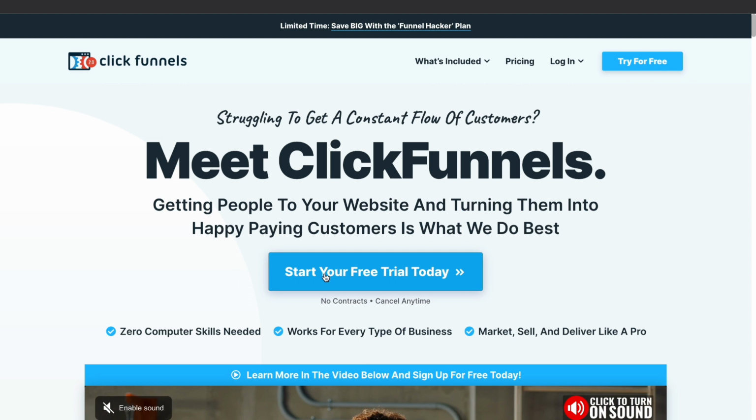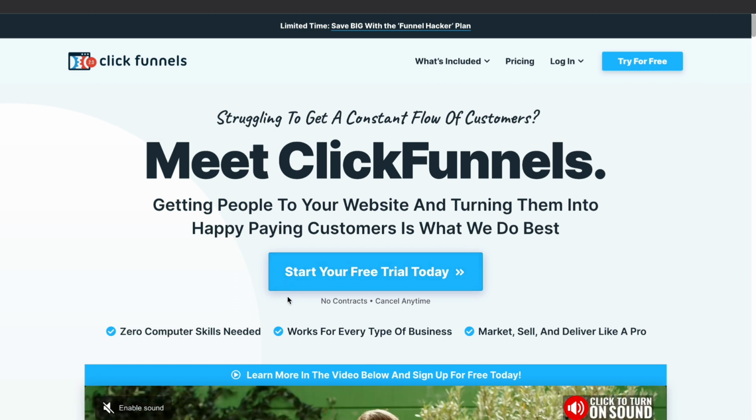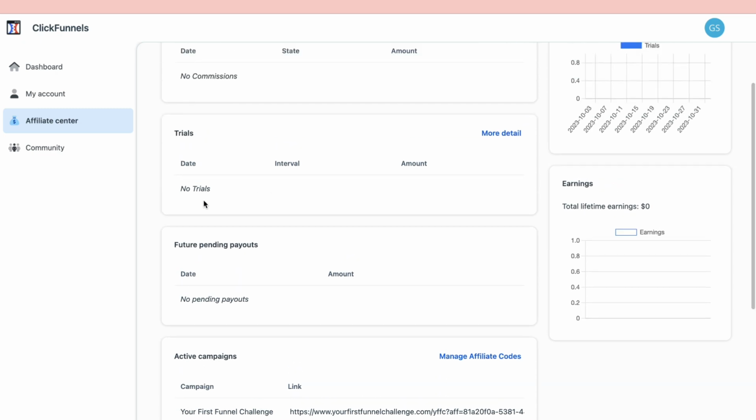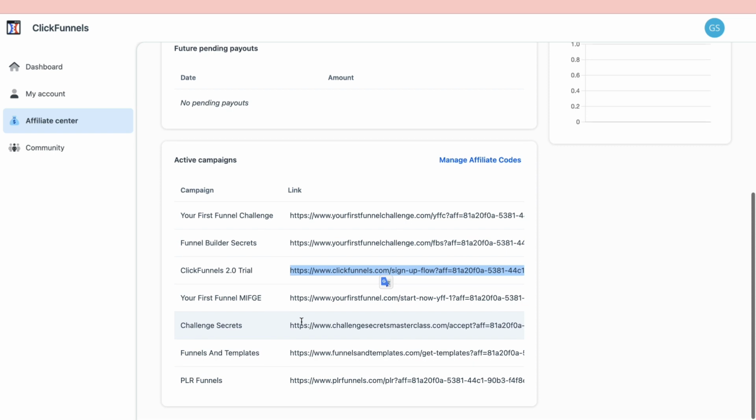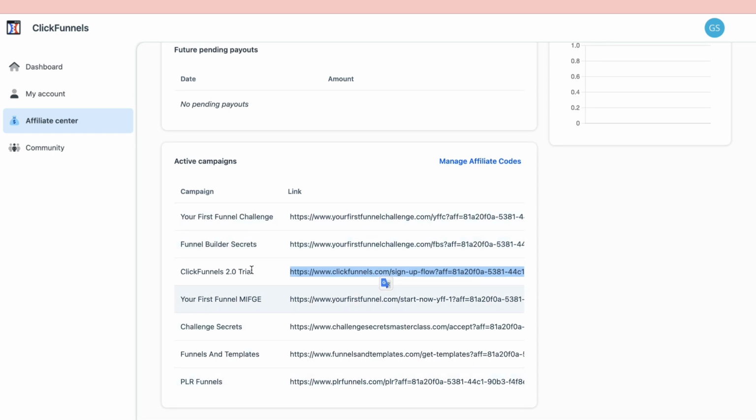And if they start their free trial here and actually become a paying customer, then you will see that in here. You can see that they are using the free trial when they sign up through your link. So you can just go ahead and use any of these links right here. They all lead to different pages, so pick the one that you want and go ahead and promote that link however you want. So that's how to become a ClickFunnels affiliate and get your ClickFunnels affiliate link to start promoting.